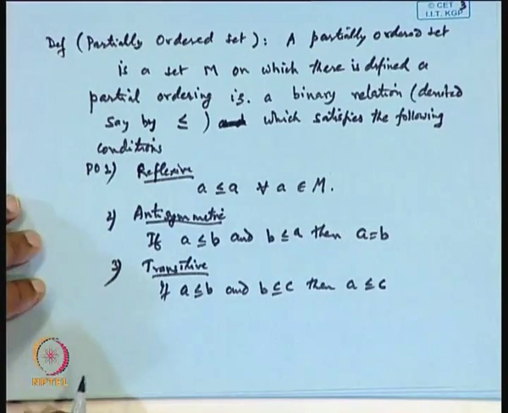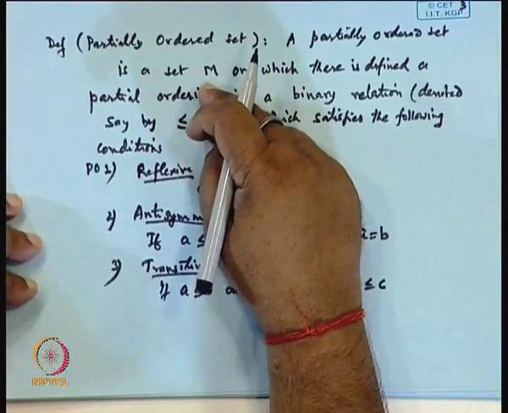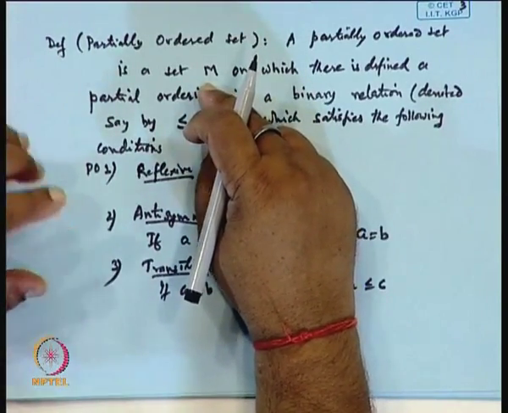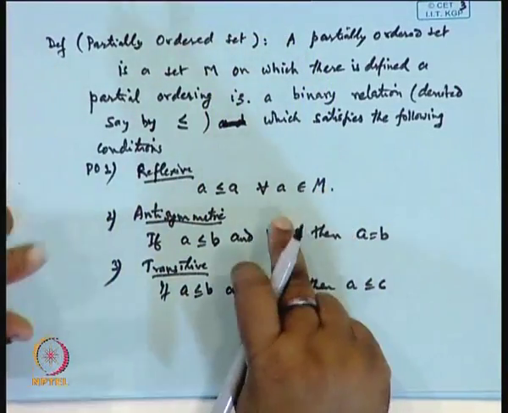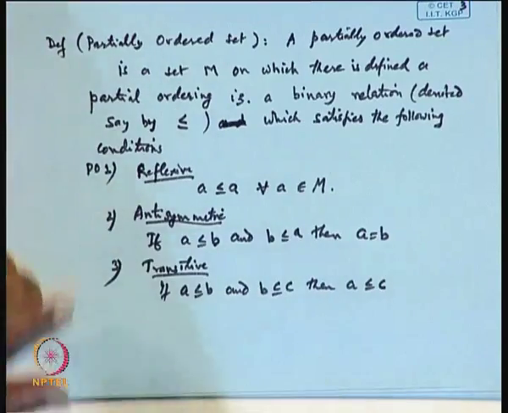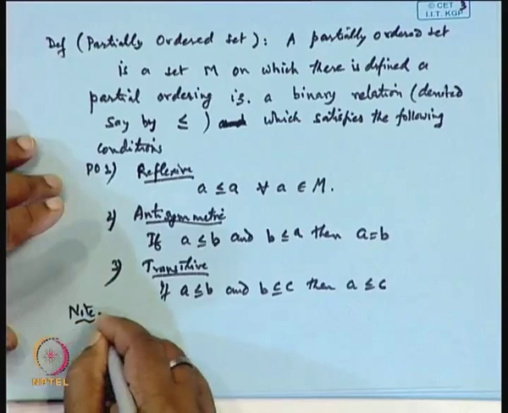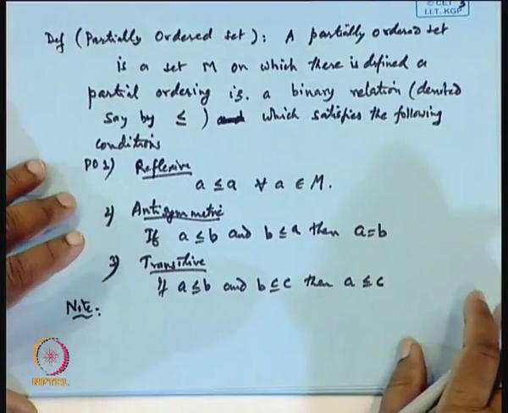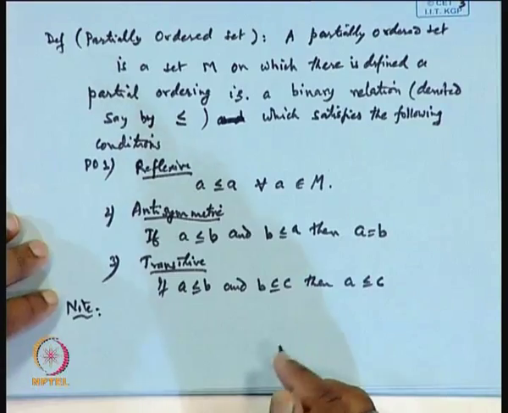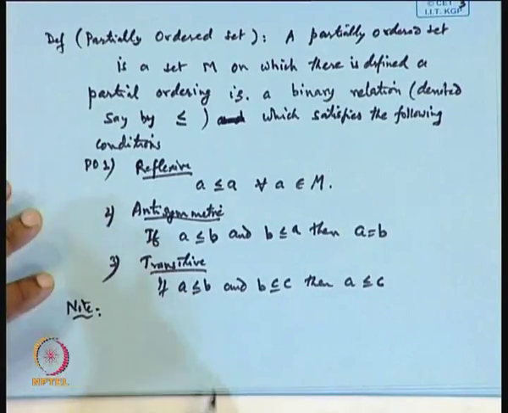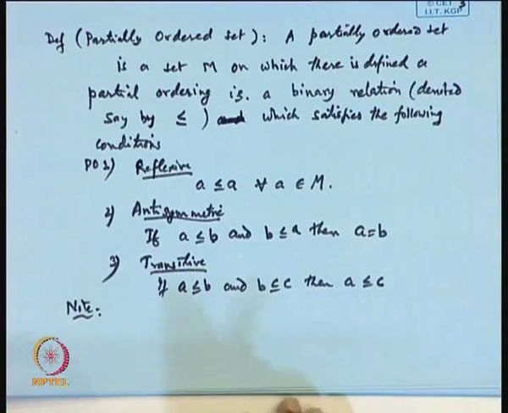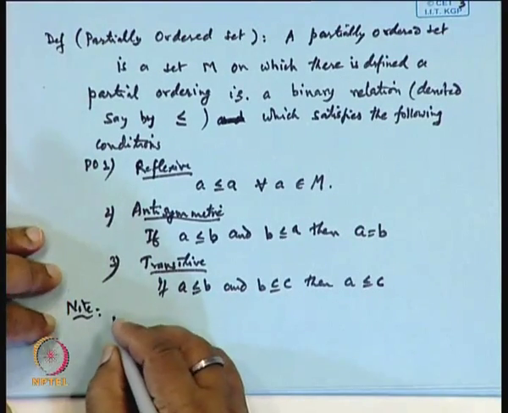Partially emphasizes that our set M may contain some elements a and b for which neither a is related to b nor b is related to a under the given relation.